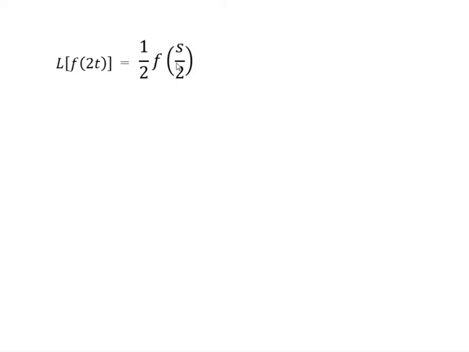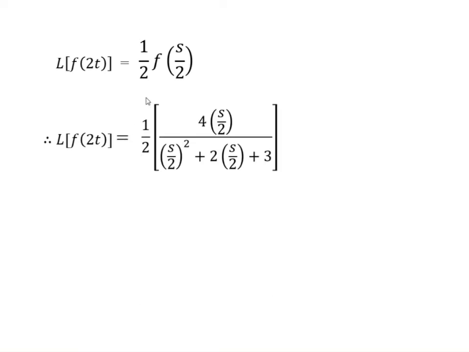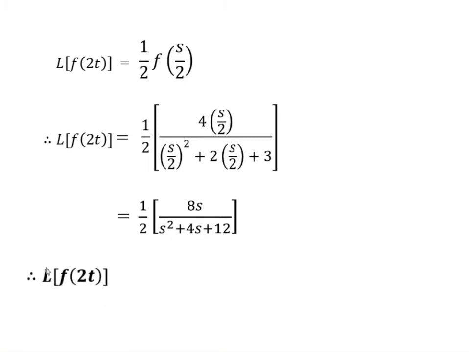Substitute this value in given function, therefore we get Laplace of f(2t) is equal to 1/2 into 4 into (s/2) divided by (s/2) square plus 2 into (s/2) plus 3. After simplification, we get this is equal to 1/2 into 8s divided by s square plus 4s plus 12. Therefore, Laplace of f(2t) is equal to 4s upon s square plus 4s plus 12.